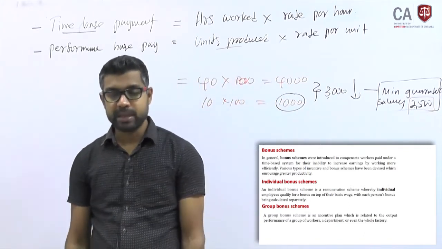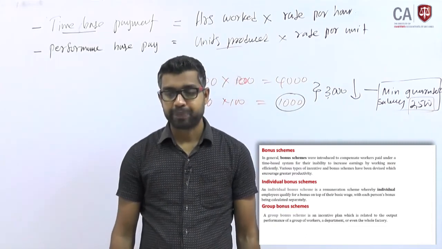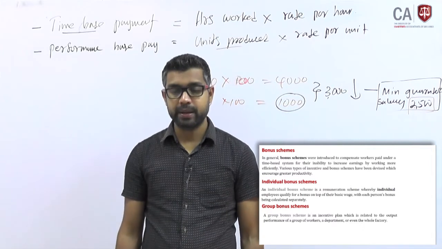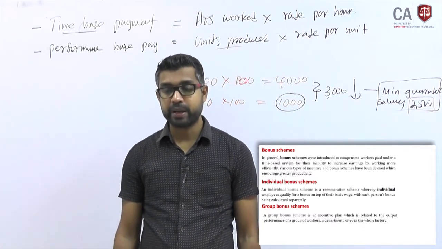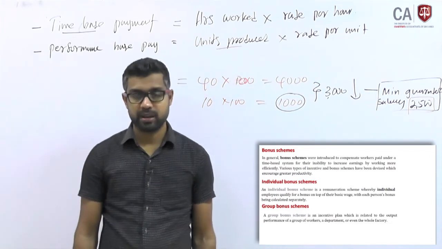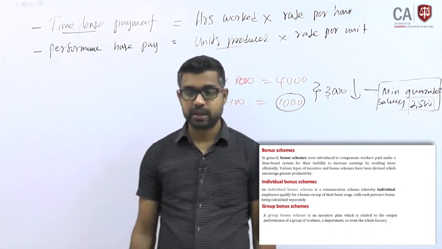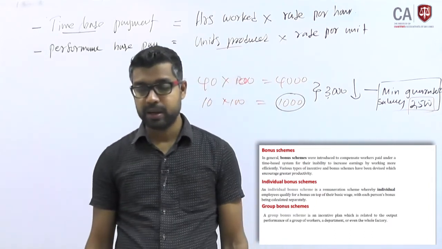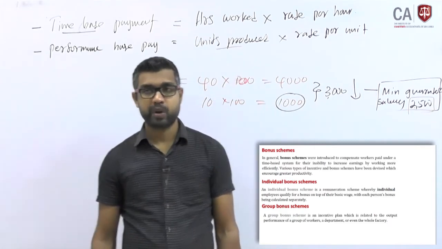In general, bonus schemes were introduced to compensate workers paid under a time-based system and their inability to increase earnings by working more efficiently, right. Various types of incentives and bonus schemes have been devised which encourage greater productivity.